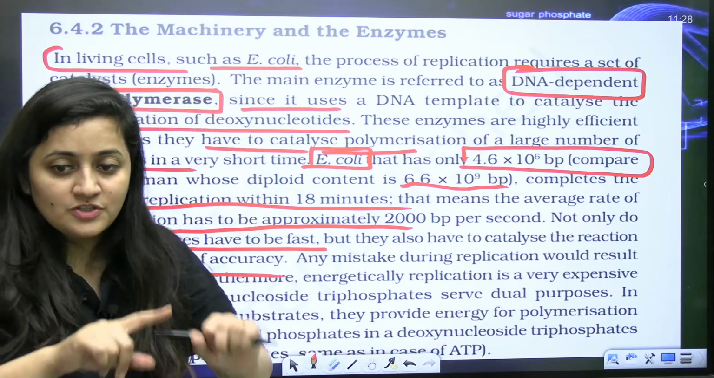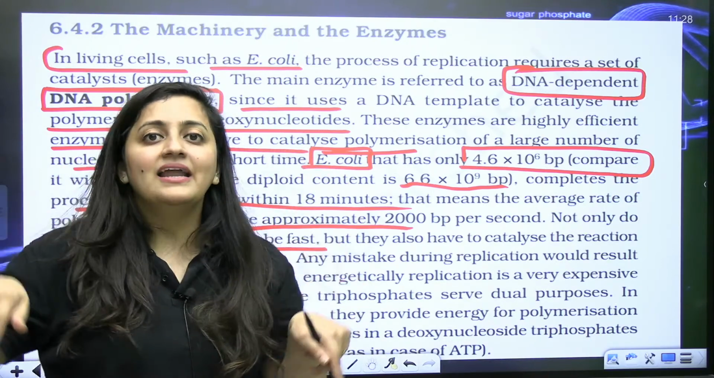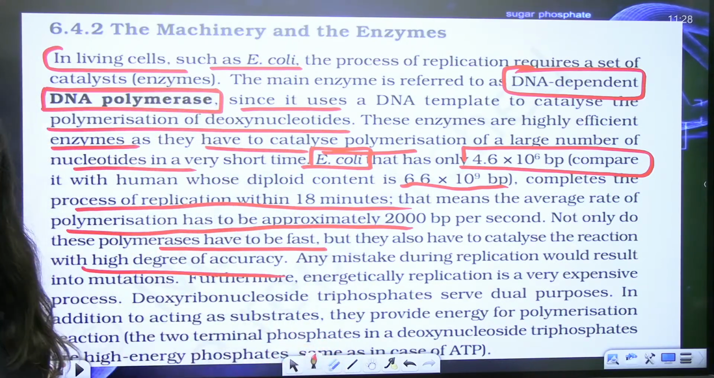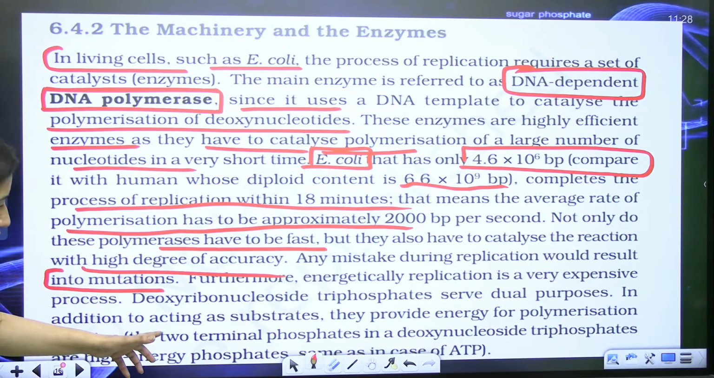So 38 minutes is given for one side, but in E. coli it's bidirectional, so in totality we consider this. Any mistake during this DNA replication will result in mutations.